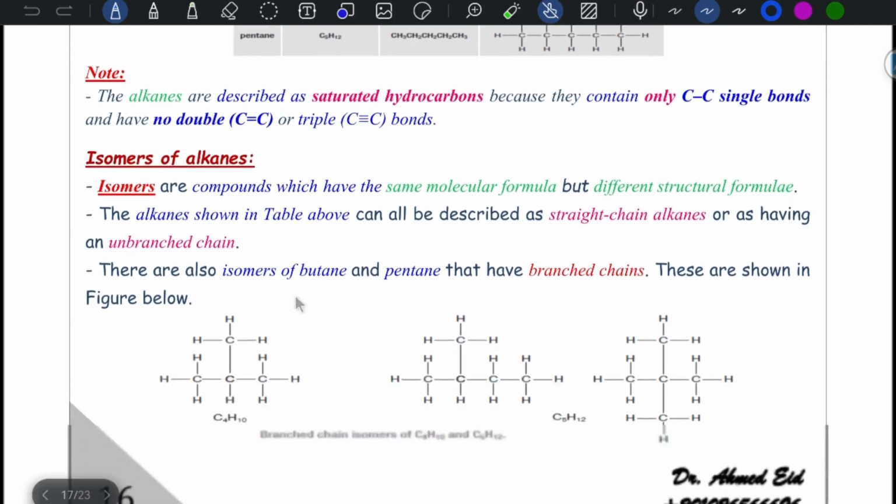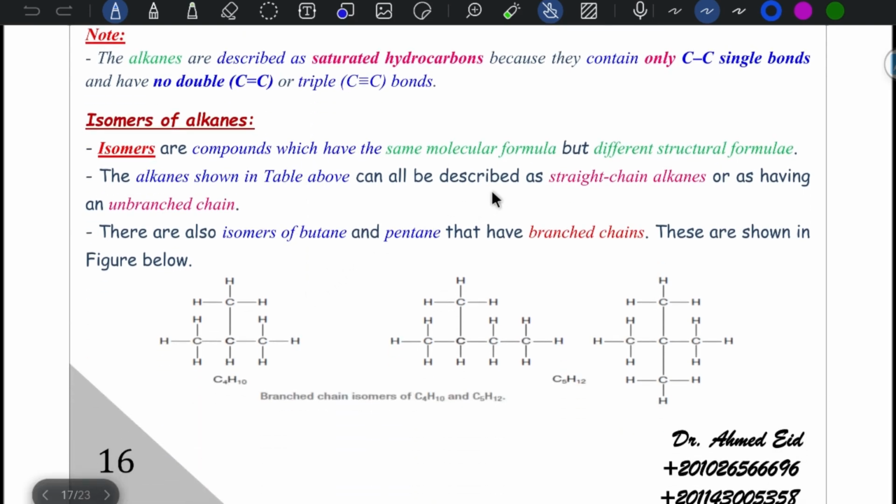Isomers of alkanes. Isomers are compounds that have the same molecular formula but different structural formulae. The alkanes in the table are straight chain, unbranched, but isomers of pentane, we can draw it as this one, 2-methylbutane, and 2,2-dimethylpropane, and pentane itself as a straight chain, and these are considered isomers of each other.